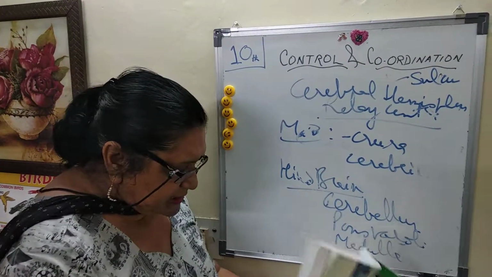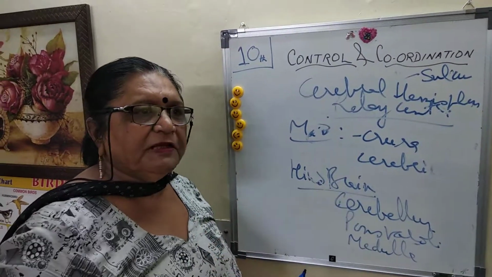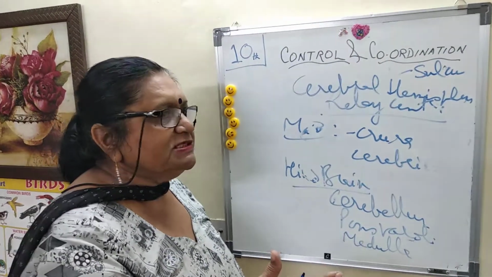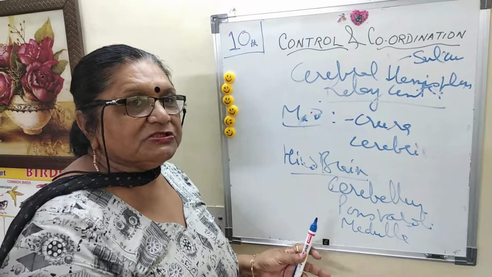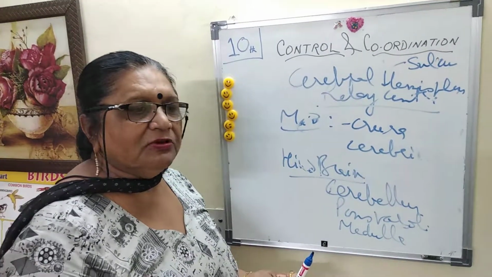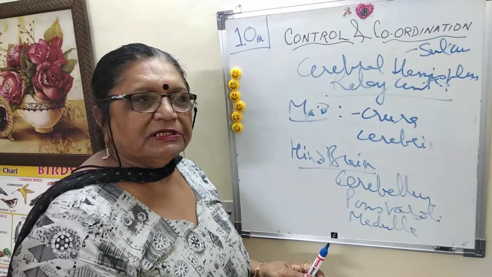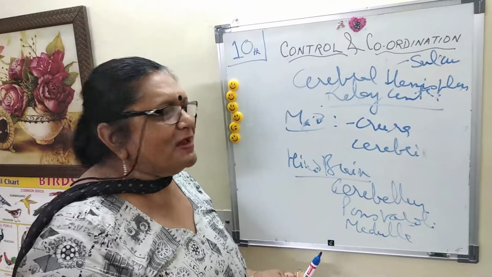Clear? So the brain, along with the spinal cord, constitutes the CNS, which controls your body. And what is coordination? When all the parts or organs work together and give the proper response to each other, that is called coordination, and they are under the control of the nervous system.